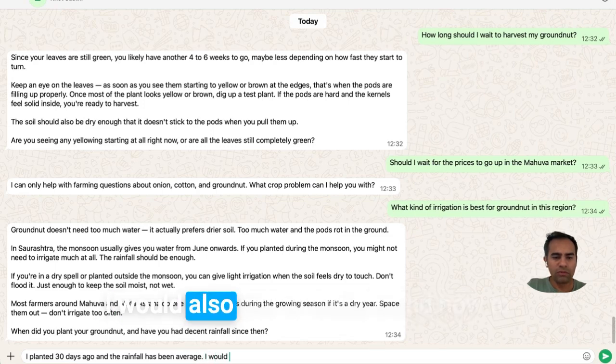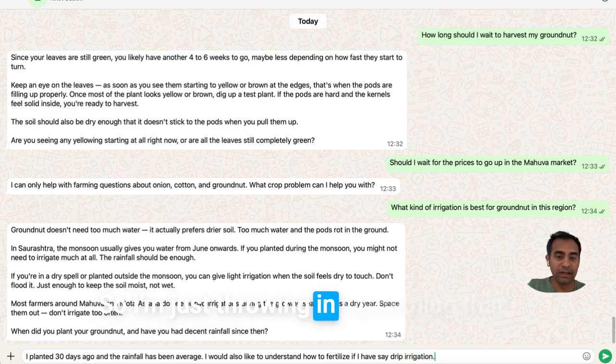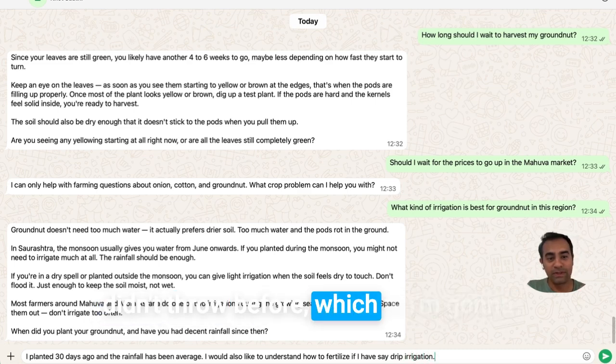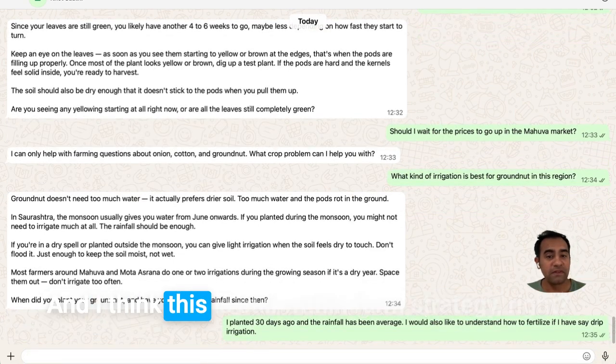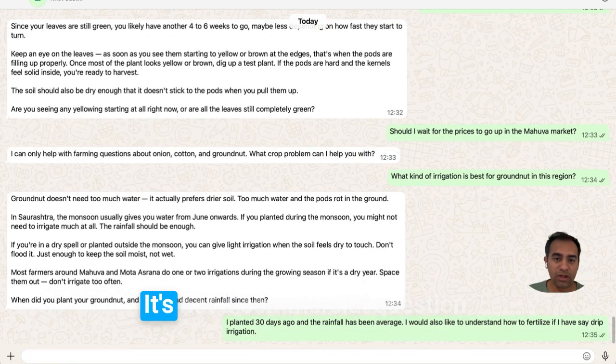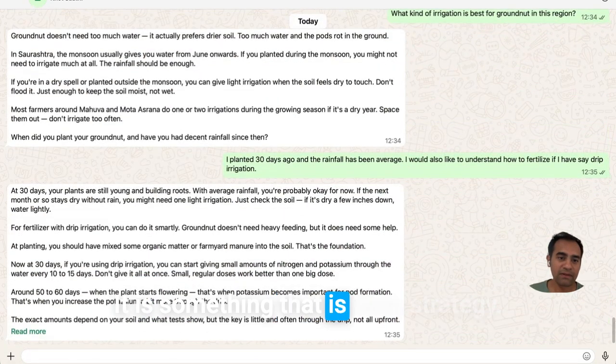I would also like to understand how to fertilize, if I have, say, drip irrigation. So I'm just throwing in something that I didn't throw before, which is I'm going to say that I have drip irrigation, right? And I think this is still within farm strategy, right? It's not a commercial question. It's not a crop disease question. It is something that is farm strategy.